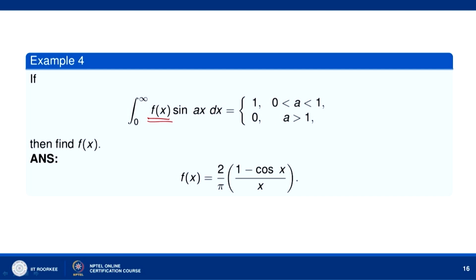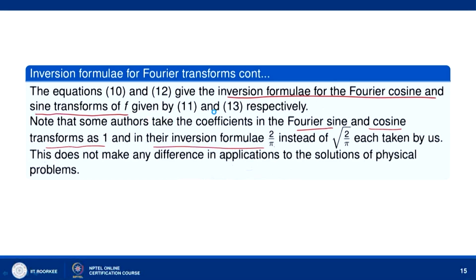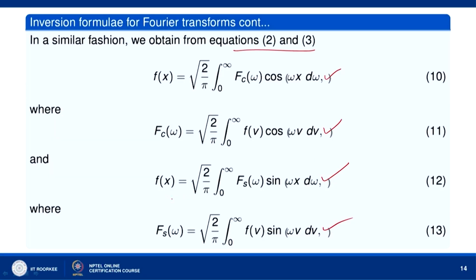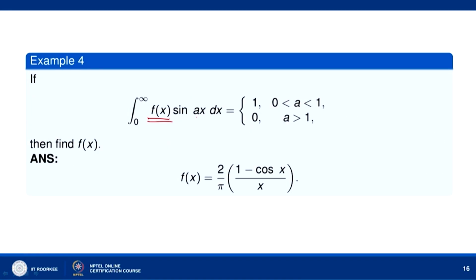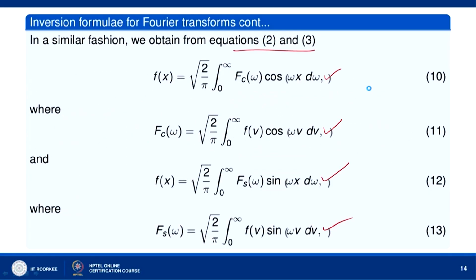Let us compare this with the Fourier sine transform. This is the Fourier sine transform, integral from 0 to infinity of f(b) sin(omega b) db times root 2 over pi is F_s(omega). So, we are given F_s(omega). Here, instead of omega we have a, so we have sin(ax) and F_s(a). I am taking root 2 over pi as 1 for convenience, so while taking the inverse Fourier sine transform, I will take 2 over pi.